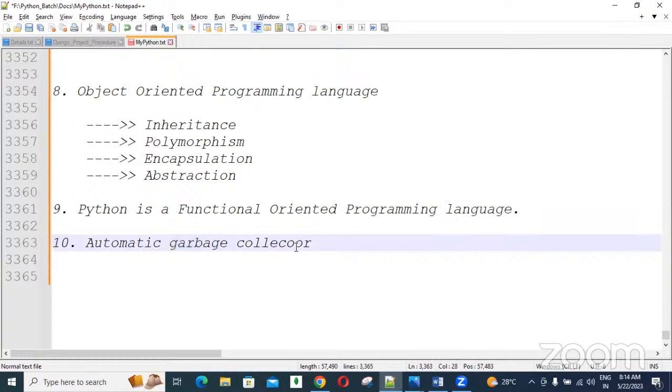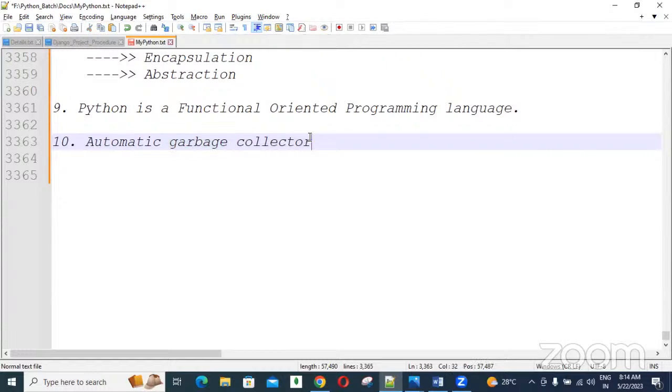Collector means collecting, simply. So all unused or unnecessary memories that we sometimes create are automatically collected and deleted by Python itself, guys.